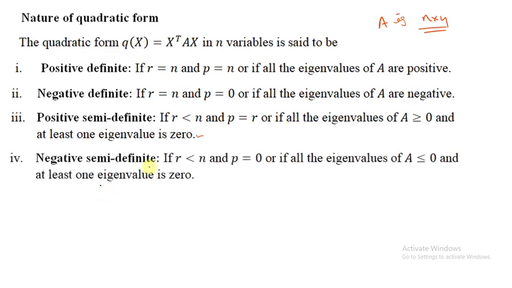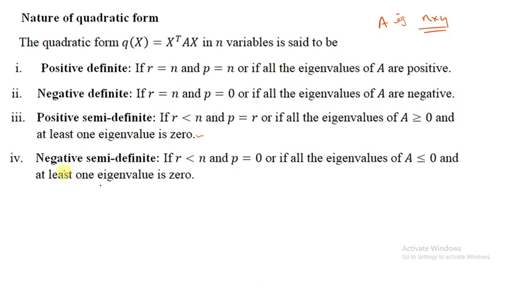Now negative semi-definite. A quadratic form is negative semi-definite if the rank is less than n, that means the number of non-zero terms is less than n, and the index is 0. That means there are no positive terms in the canonical form. In that case the quadratic form or the matrix is negative semi-definite, if all the eigenvalues are less than or equal to 0 and at least one eigenvalue is 0.